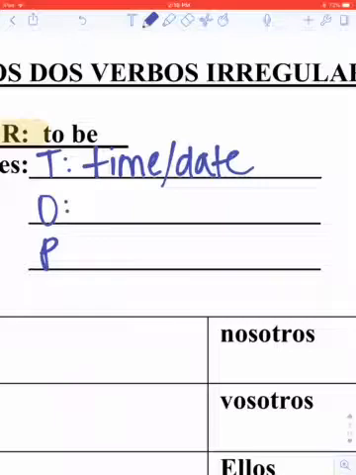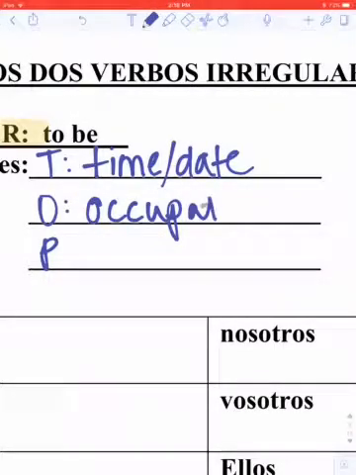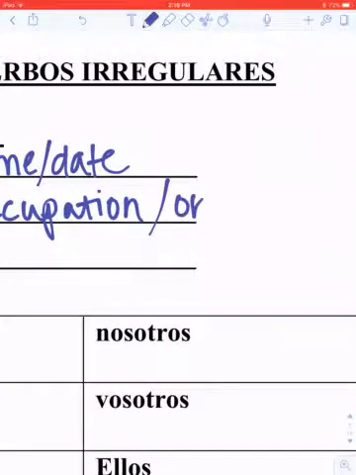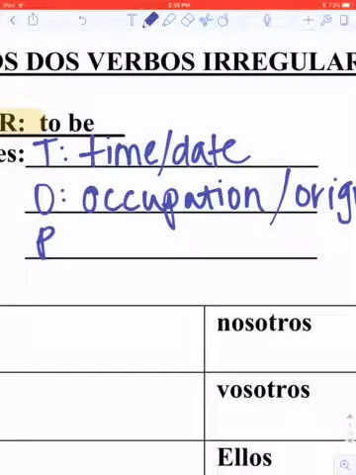O stands for occupation and origin, as in where you are from, because where you are from is something that's going to be permanent, that will never change.